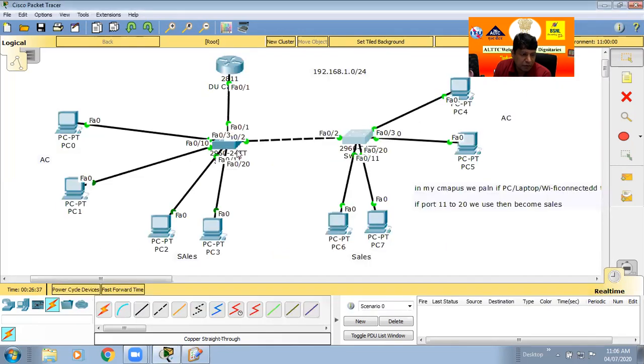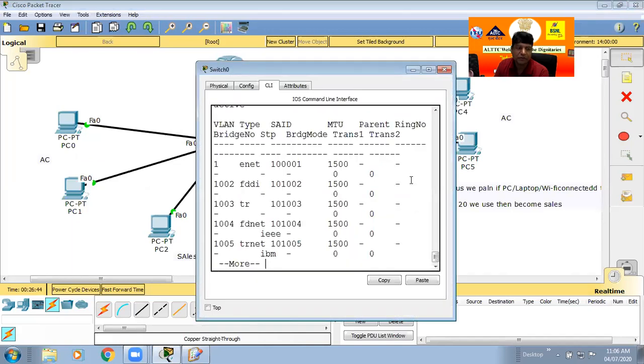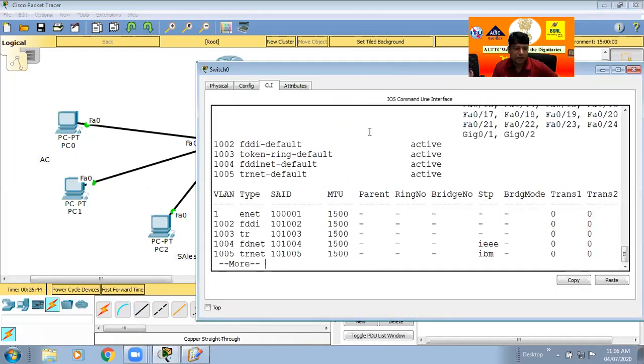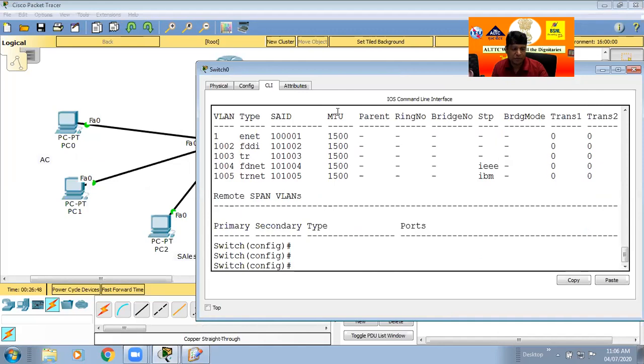I am just doing this switch today, and the other switch is for all of you as an assignment. Click on this switch, and now go to the configuration. In my switch, there is only one VLAN. So how to make a VLAN? It is very simple, a simple command: vlan, space.